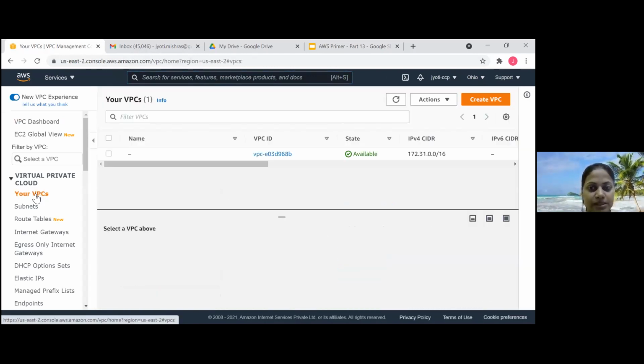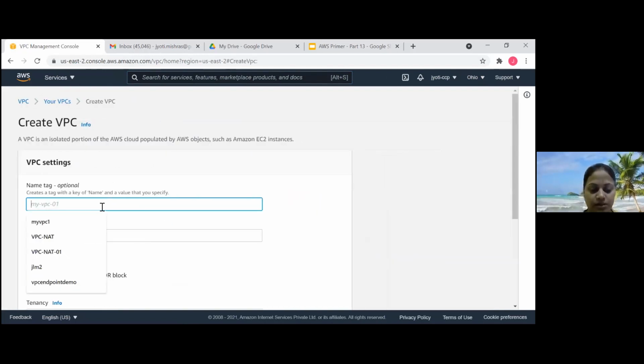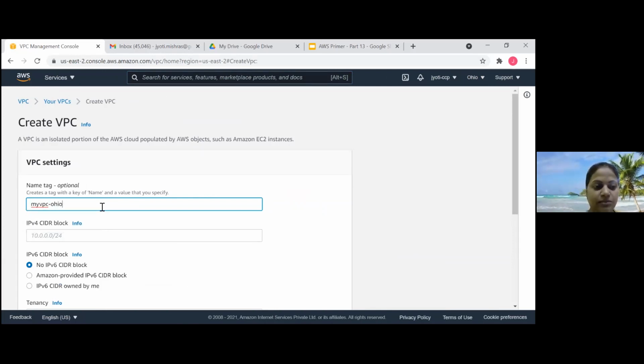Click on your VPC. This is the default VPC. Remember, every region has a default VPC, but we are going to create our own VPC. So create VPC. For simplicity, let me name it with the region as well.